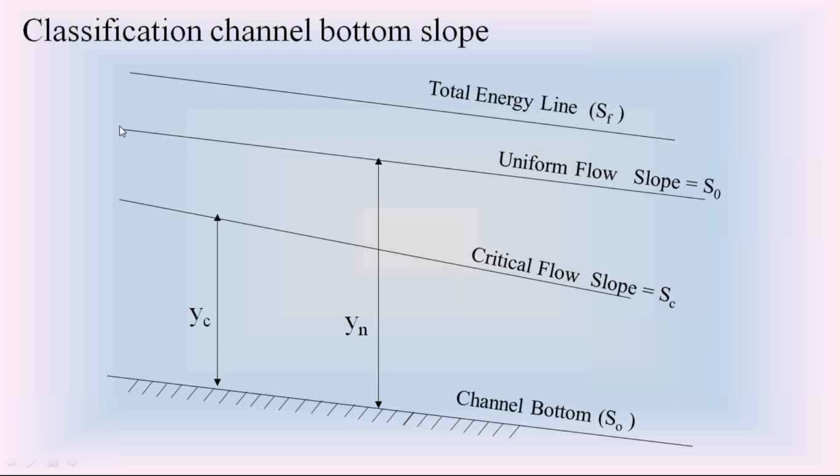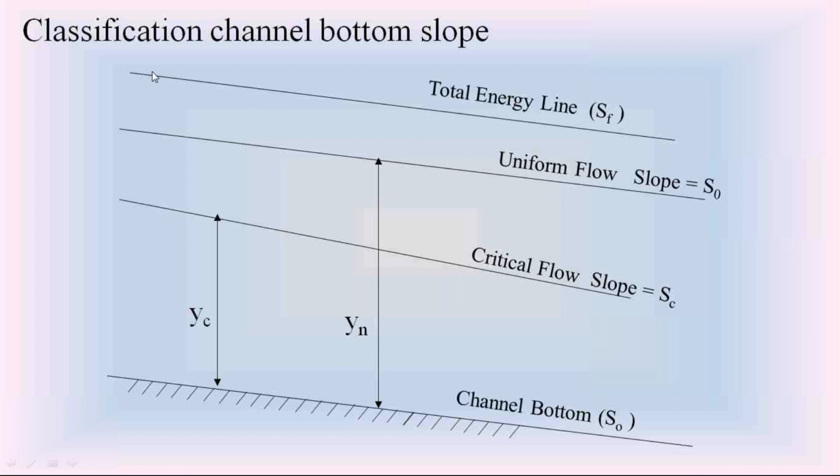The second one is the normal depth water surface profile. We know that at normal depth, the water flow is uniform. Please remember, when the water flow is uniform, the slope of the water surface profile is equal to the channel bottom slope, because in uniform flow the water surface and channel bottom are parallel to each other. That happens only in uniform flow. So in uniform flow, the water surface profile slope is equal to the channel bottom slope, that is S0.